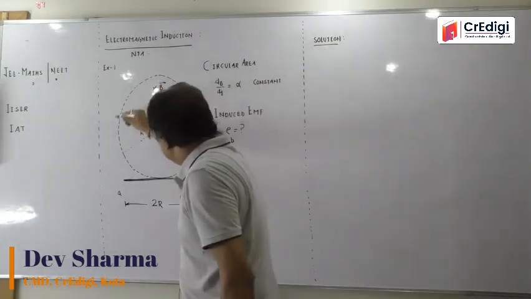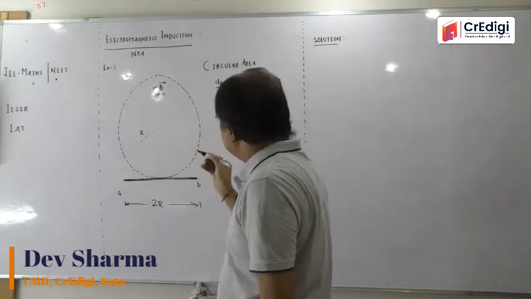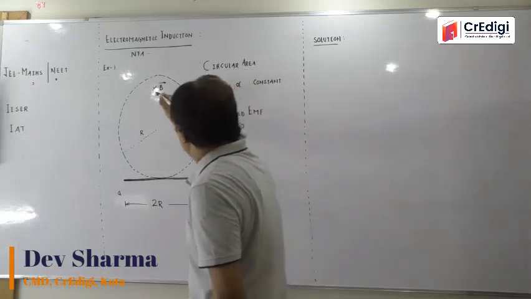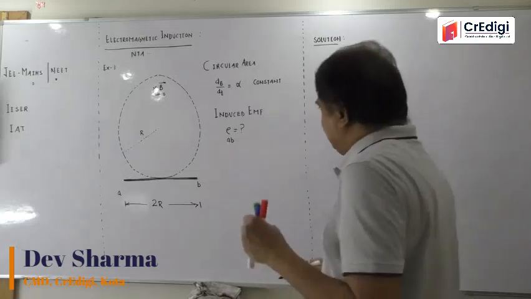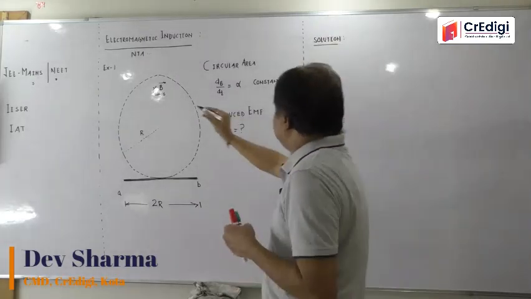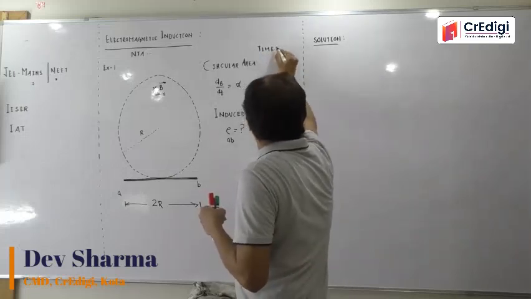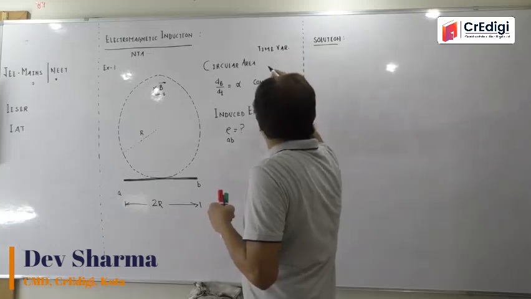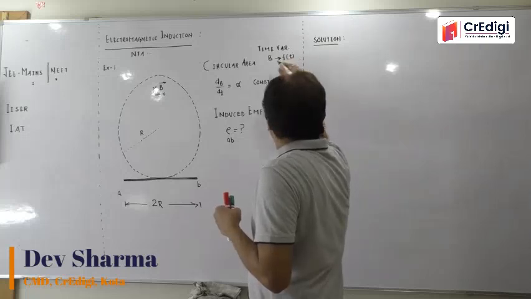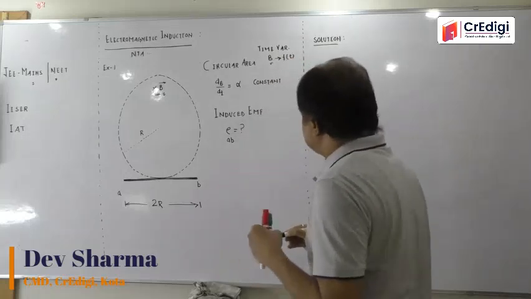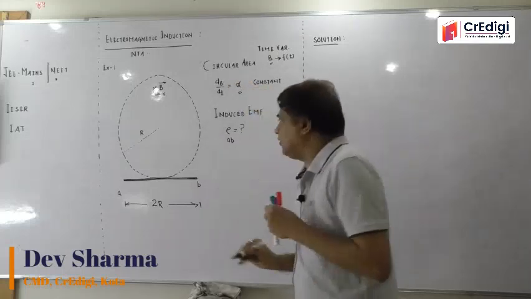So this is simply nothing but the circular area, and in this circular area there is a magnetic field, and this magnetic field is of what type? Cross means perpendicular to the plane and going inwards there. But what about this magnetic field? This magnetic field is time varying, meaning B is a function of time, it will vary with time, such that dB by dt, the rate of change of magnetic field, is alpha.